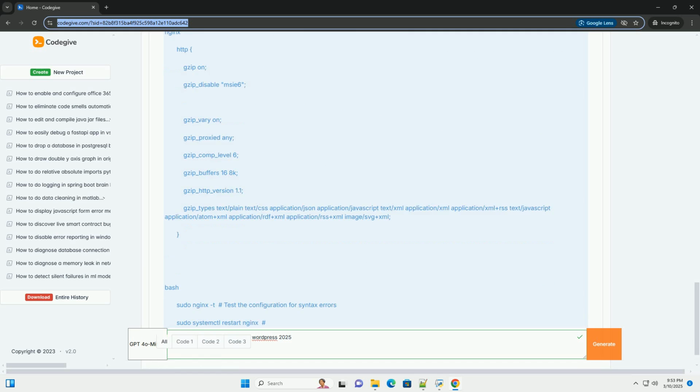If it's not enabled, the code inside the if module block will not be executed. If the module isn't loaded, you'll need to contact your hosting provider to enable it. Asterisk: if module mod_filter.c checks if the mod_filter module is available. Asterisk: AddOutputFilterByType DEFLATE, this line specifies the file types that should be compressed.